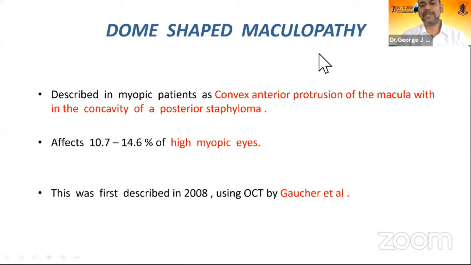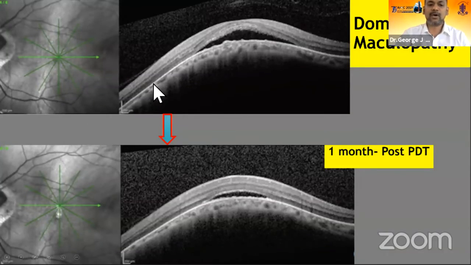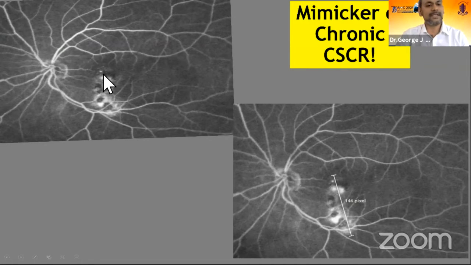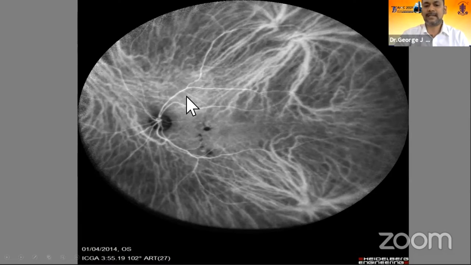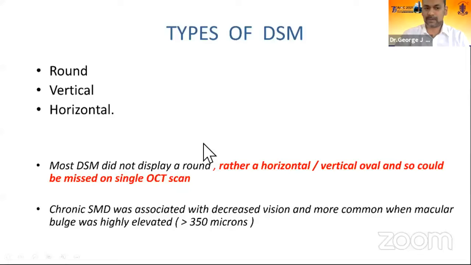Next entity is a dome-shaped maculopathy or DSM. It's a convex anterior protrusion of the macula within the concavity of a posterior staphyloma. In high myopic eyes, it's seen in around 10% of the patients. So it is a great mimicker of CSR because you see these point leaks and RPE degeneration. It all mimics CSR, where ICG is the catch here. Unlike the previous cases we saw, there is no choroidal hyperpermeability. It's a hypocyanescence seen on ICG angiography.